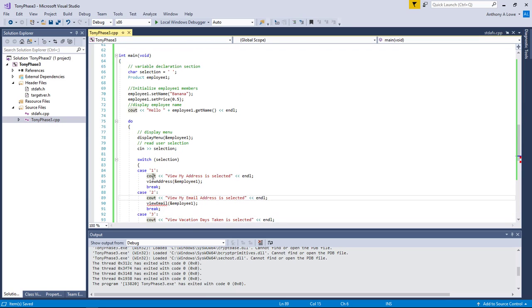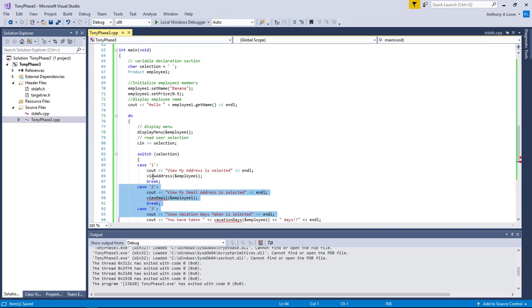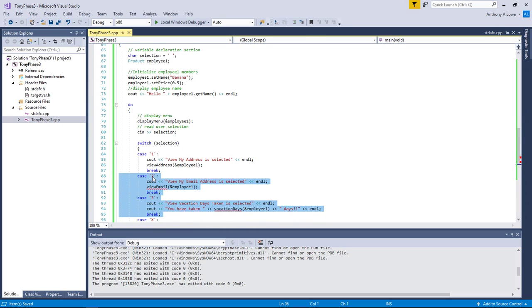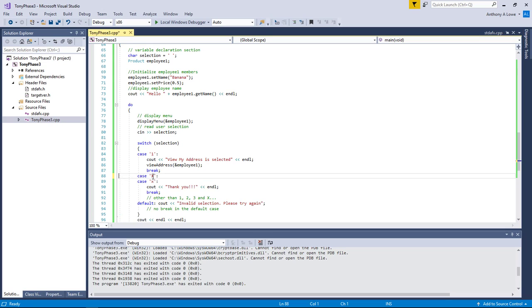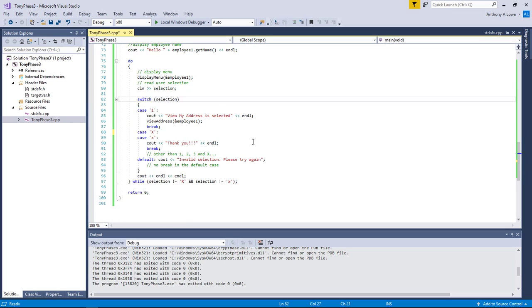So view address is there. Now these other cases, right now I don't need these cases. I don't know what they're going to do. I can start to delete them if I want to. As I said, I can just take it out. So I can just have case one as view my address. The other two cases, if you type them, they won't do anything. We're going to fix that as we go. I may not fix it all myself, but you'll certainly fix it as you go, because you've done that before. You already know how to make those cases do something.